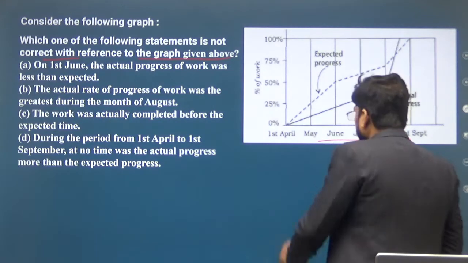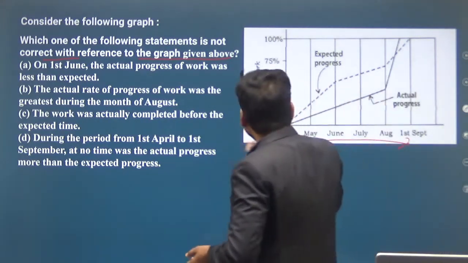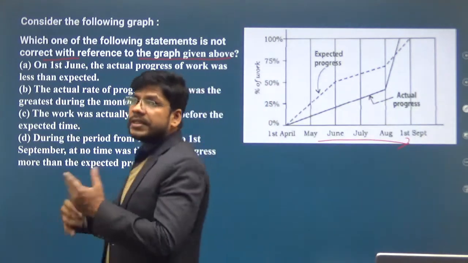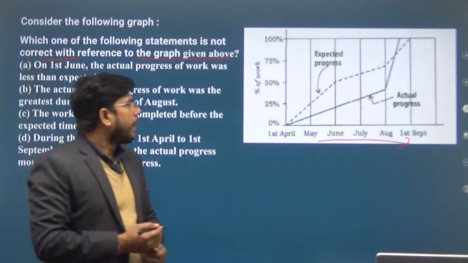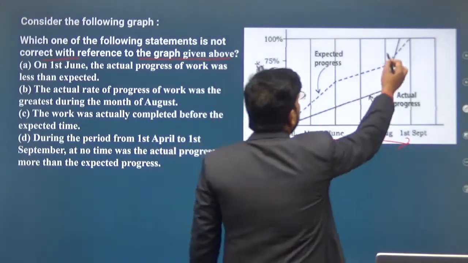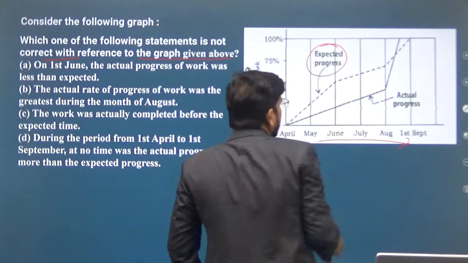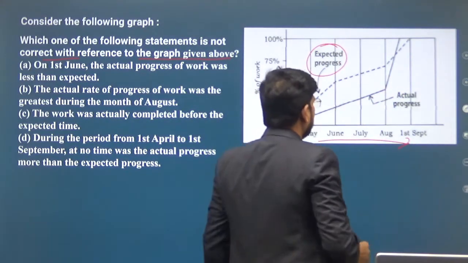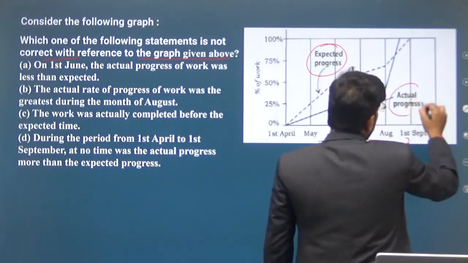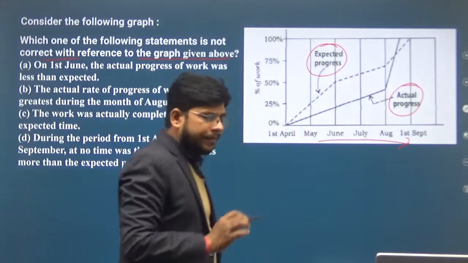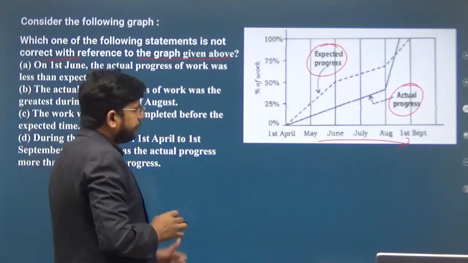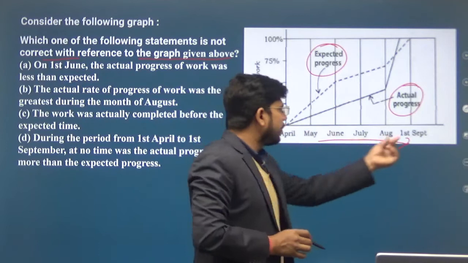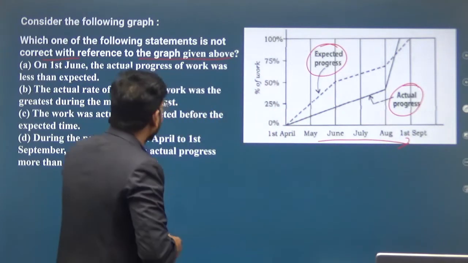The x-axis represents the month and the y-axis represents the percentage of the work. The dotted line represents the expected progress and the dark line represents the actual progress. Now this graph is from 1st April to 1st of September.